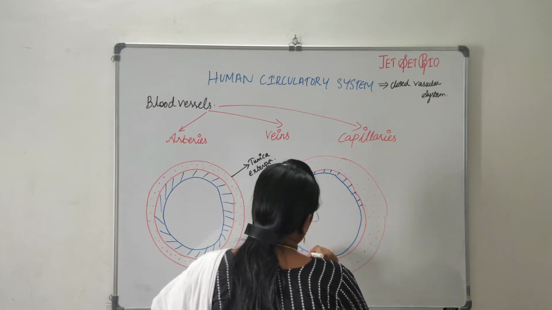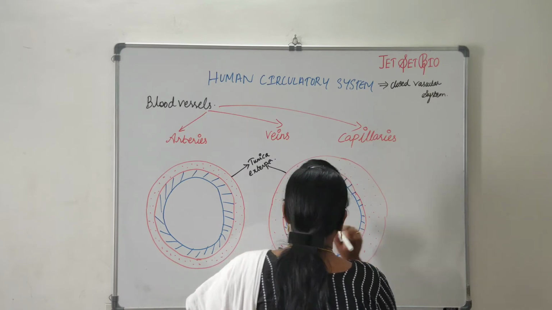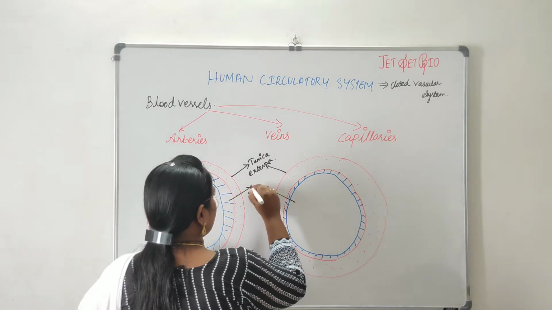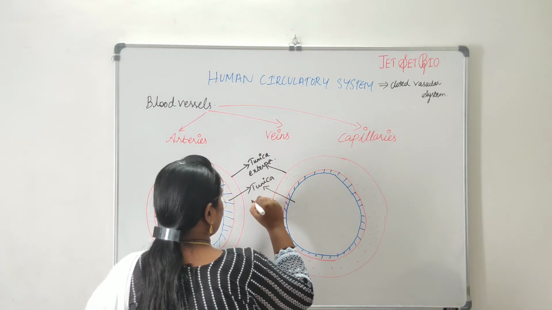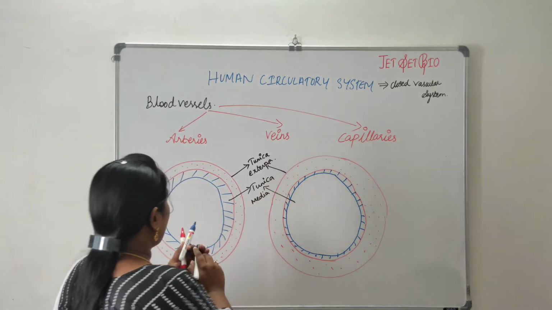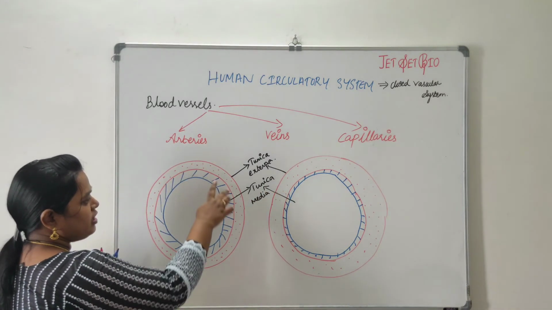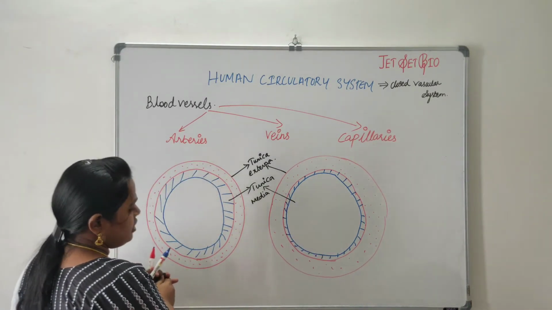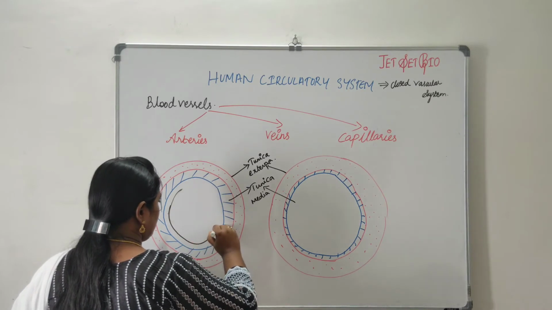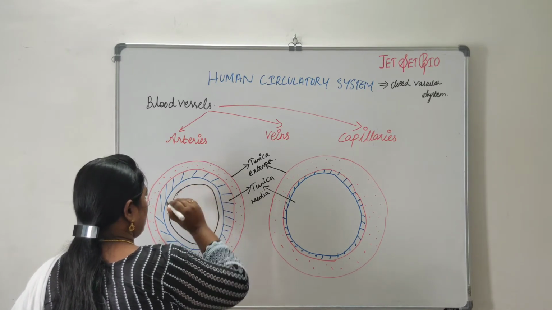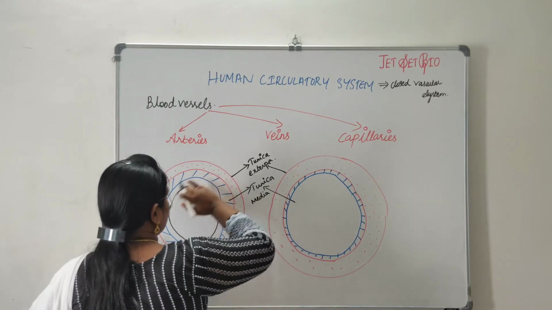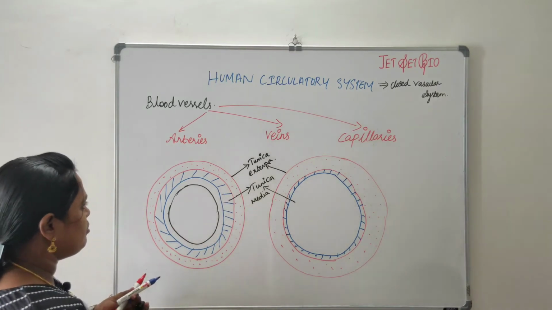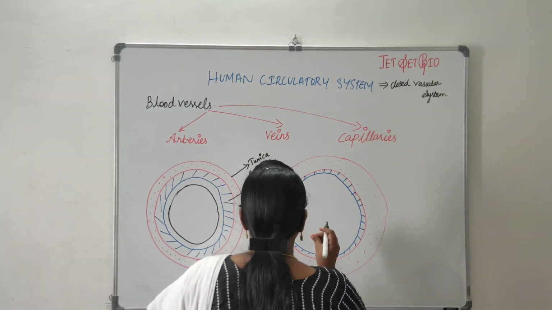In arteries we are having a thicker structure, and in veins we are having a thinner structure. It is going to be followed by the third layer, that is nothing but our tunica interna.